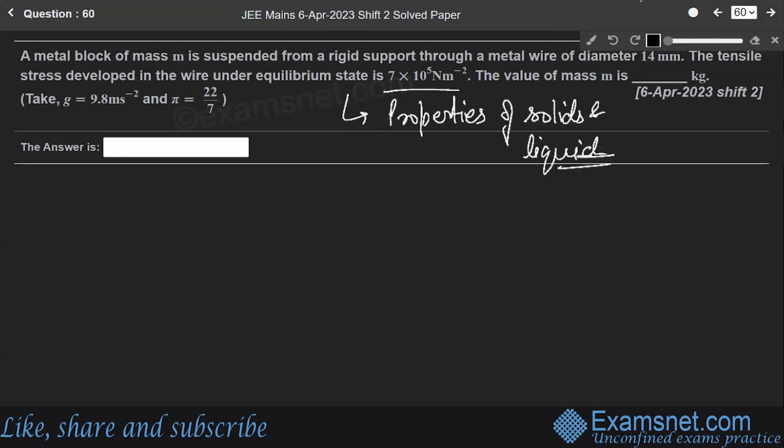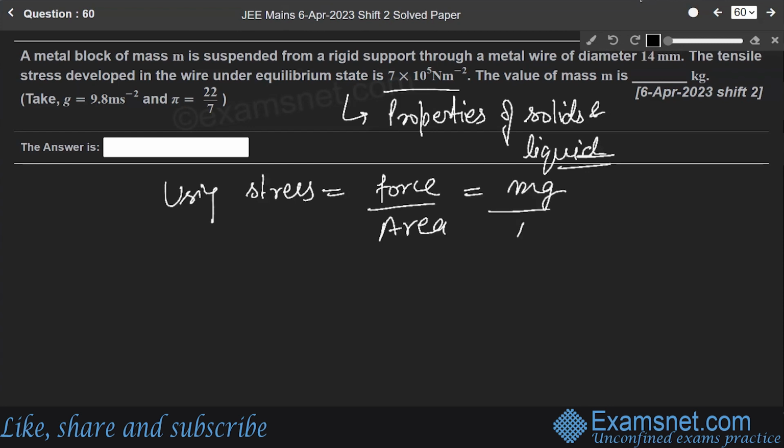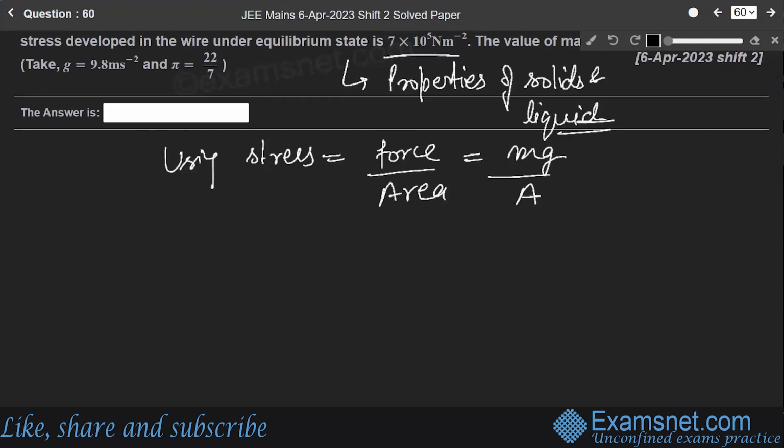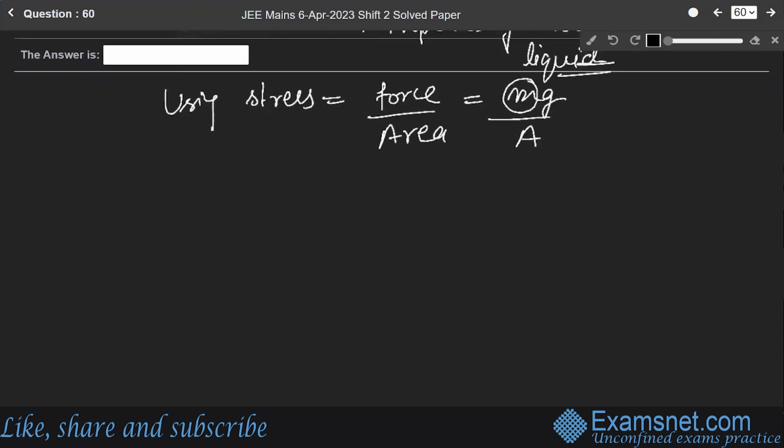As we know, using the simple stress formula, stress is force over area. Force is mg and area is A. We have to find the value of m, so m equals stress into A over g.